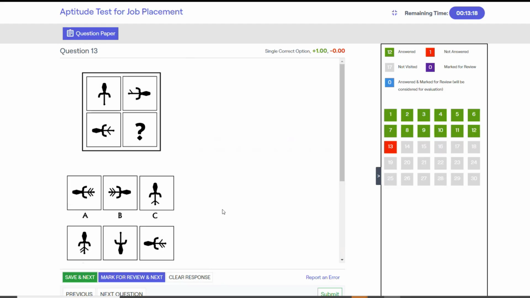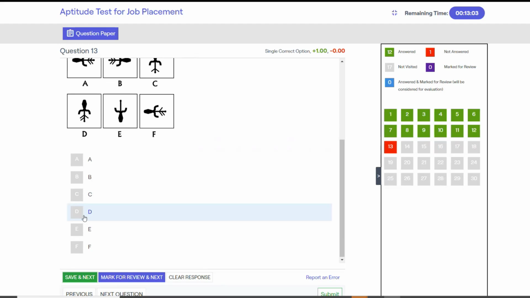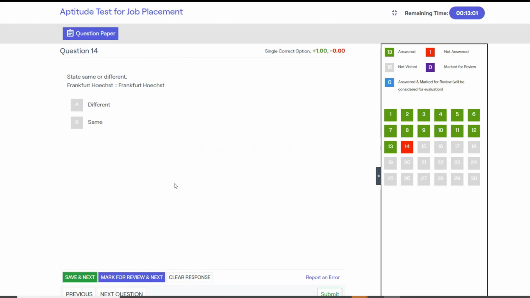Next, pause if you want. The picture on the left gets rotated clockwise by 90 degrees with an additional branch introduced. So if we rotate this picture clockwise by 90 degrees with an additional branch introduced, we get the pick in option D. Next, same or different? They seem to be having exactly the same spelling.